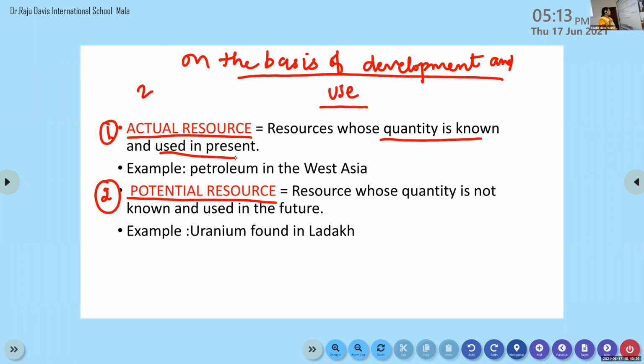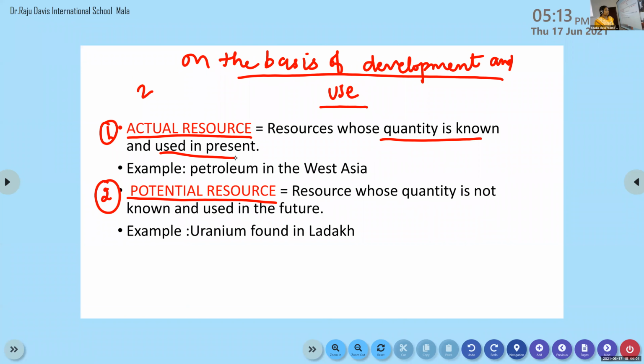So once again, actual resources are the resources whose entire quantity we know. Example, water. We know the quantity of the water. We are using that resource in our day-to-day life, which means that we are using that resource in the present.